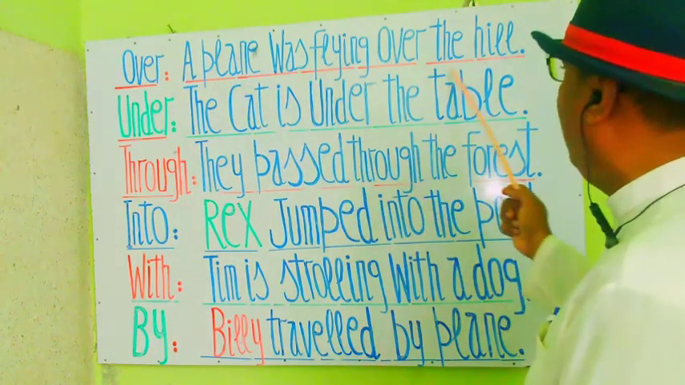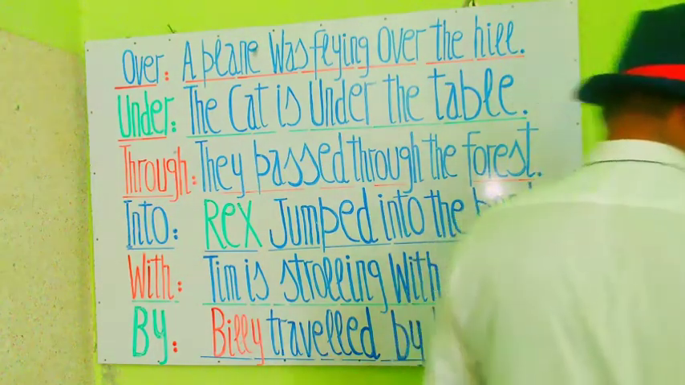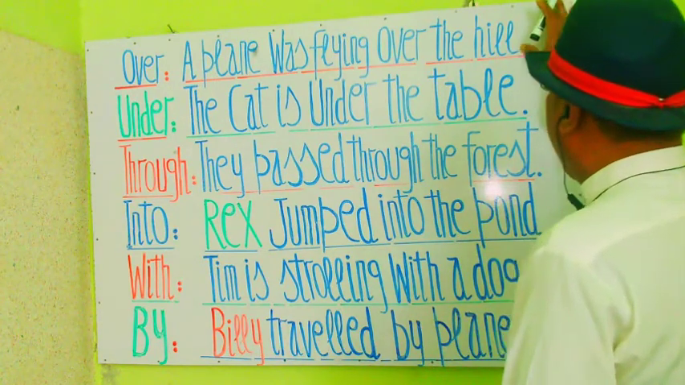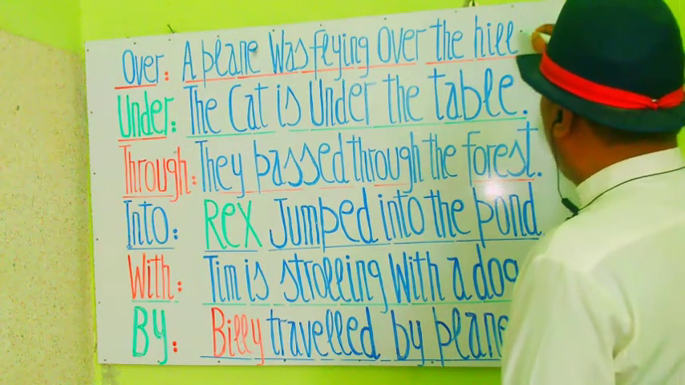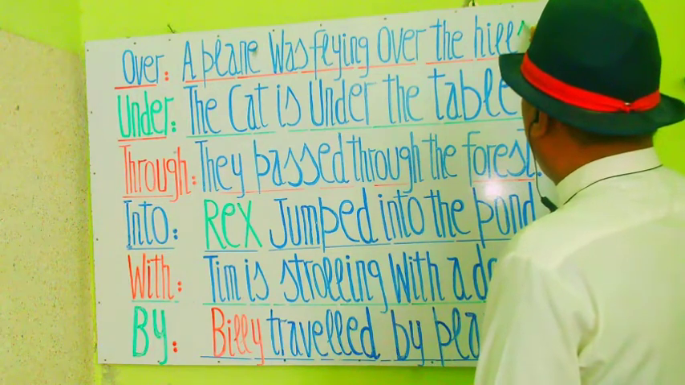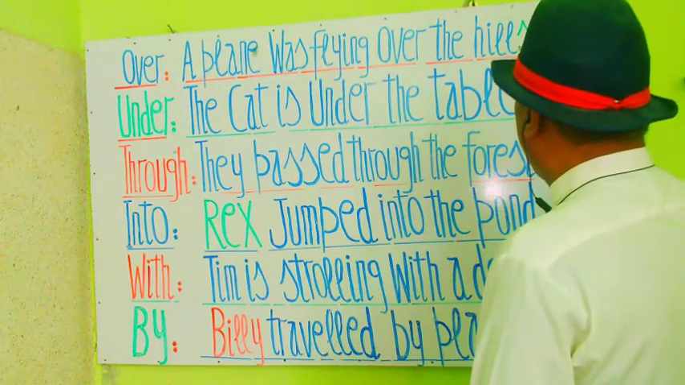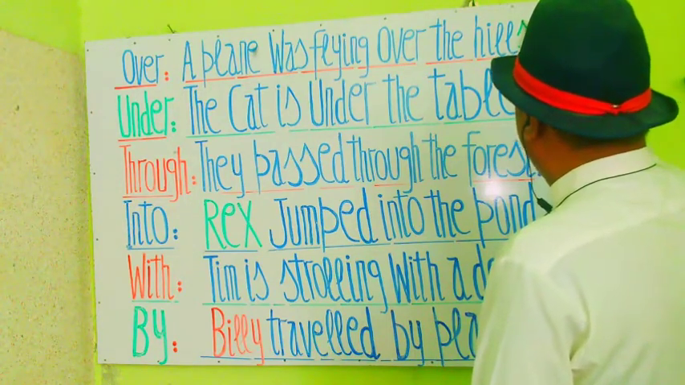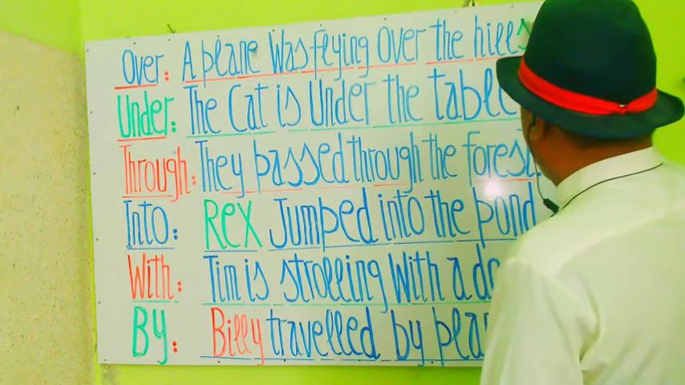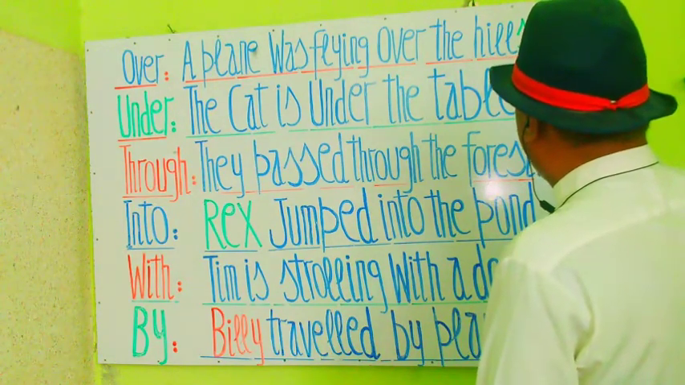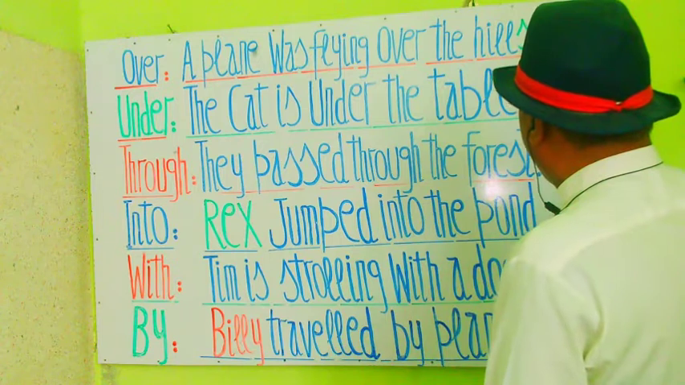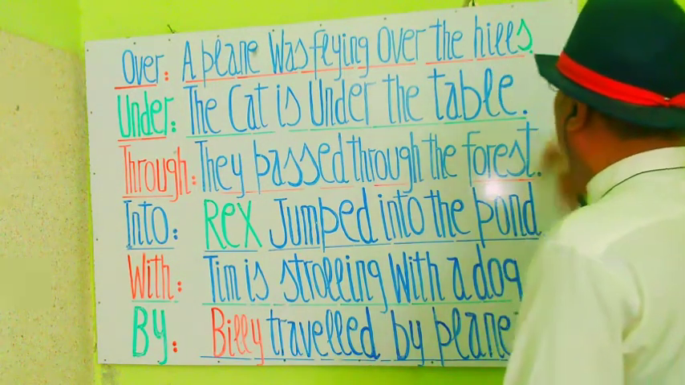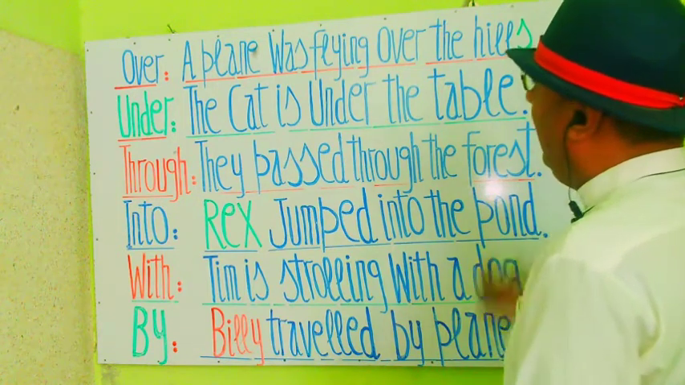Over is a preposition, and in Urdu its meaning is "ऊपर". A plane was flying over the hills. एक जहाज पहाड़ियों के ऊपर से उड़ रहा था। A plane was flying over the hills. So this is the phrase, and in this phrase you see,